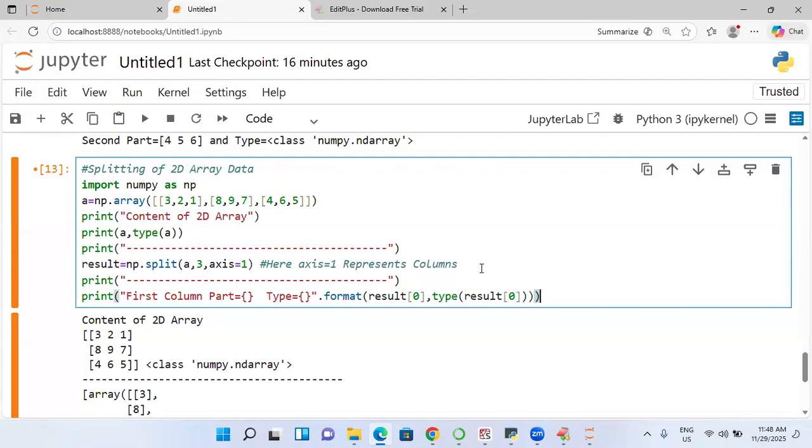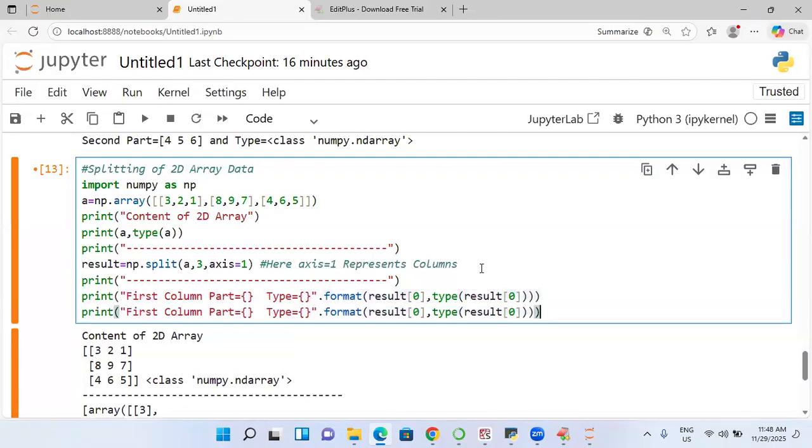This is one thing. Next, I will write the second column part, with result of 1, and type of result of 1.